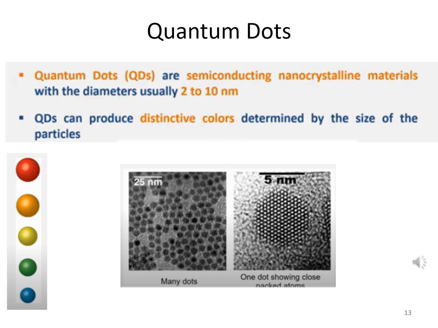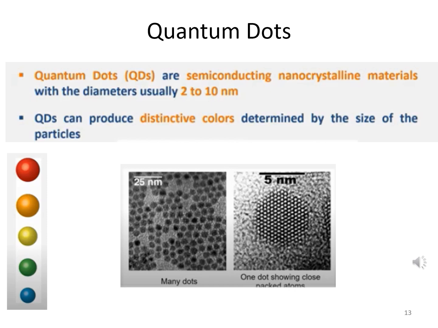conducting nanocrystalline materials which have a diameter usually between 2 to 10 nanometers. Here in the figure you can see quantum dots, many dots, and in the right side figure you can see only one dot showing close packed atoms inside it.